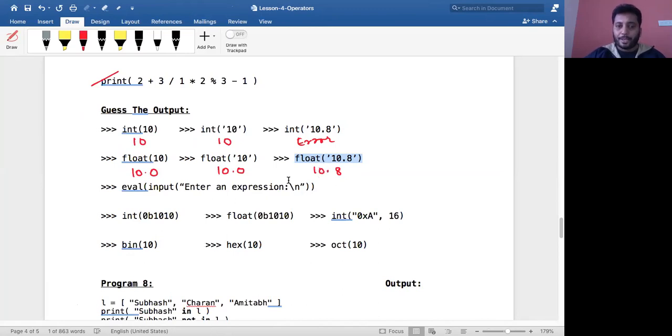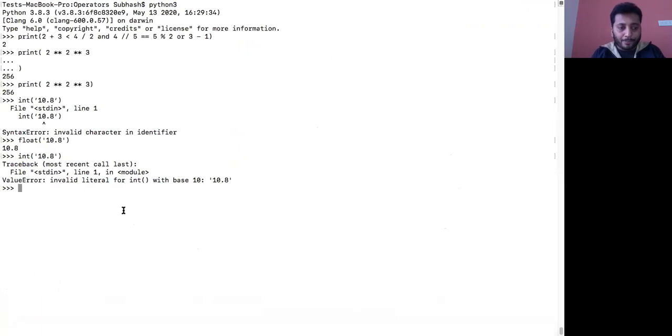It works. Yeah. So what is this eval? Eval will actually take an expression and compute the values. I'll show you how this eval works. If I say 1 plus 2 within a string, it will actually find the sum of those two numbers which is there within a string, and it will give you an output. Same thing, suppose I say eval and take input to enter an expression. I have discussed in the previous chapter that when you say input, it will take the input from the keyboard and it will be in the string format. That string format is given to the eval to evaluate.